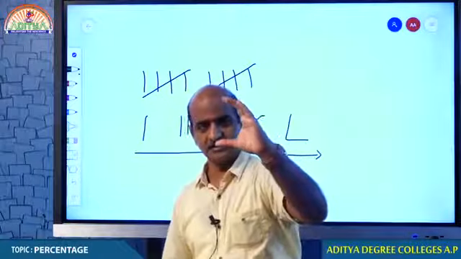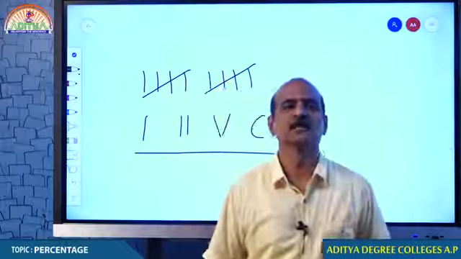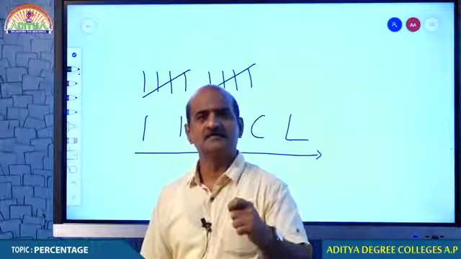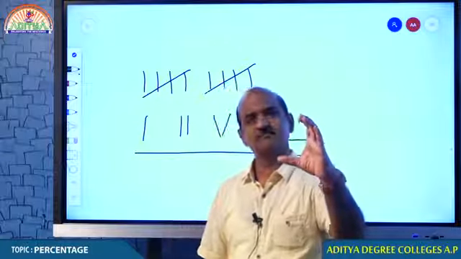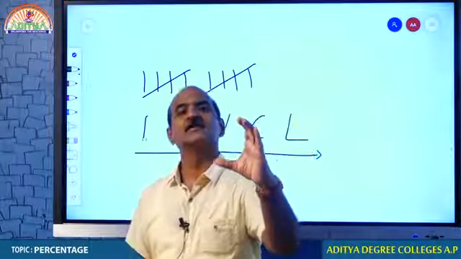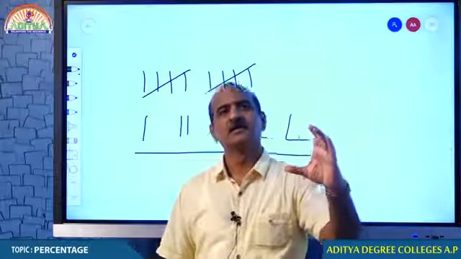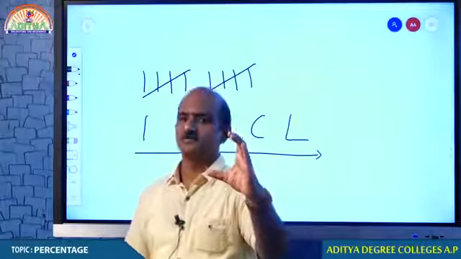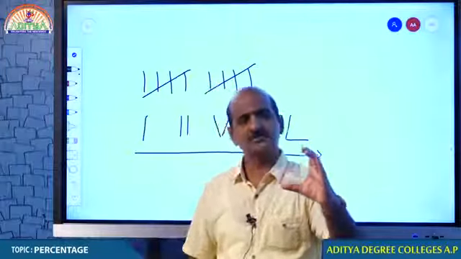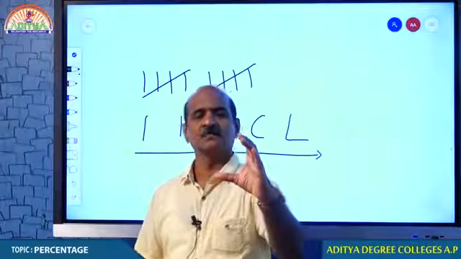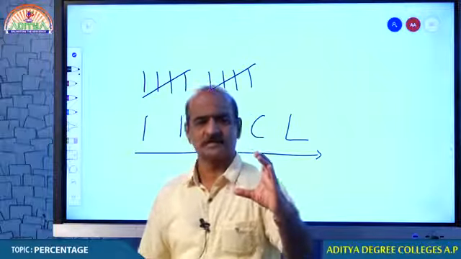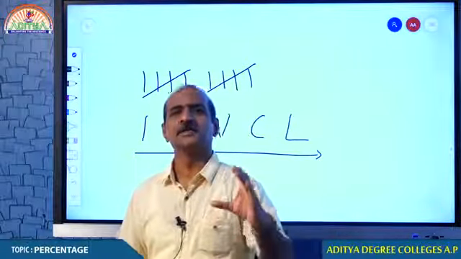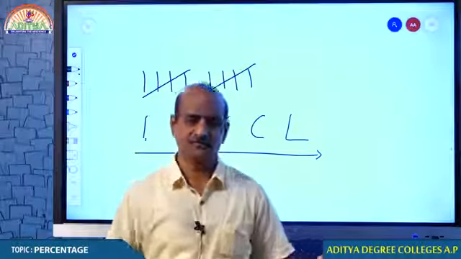This is what we call the Roman number system. Romans derived the numbers with the help of hands. That is only for convenience. Mathematics is meant to make things convenient. Any mathematical formula we derive is only for our convenience. That is the reason why mathematics is said to be the king of all subjects.